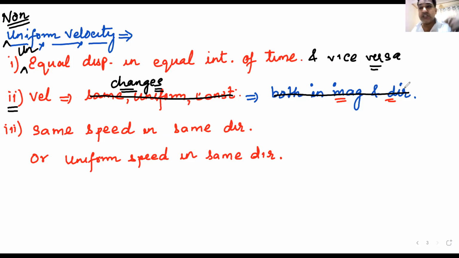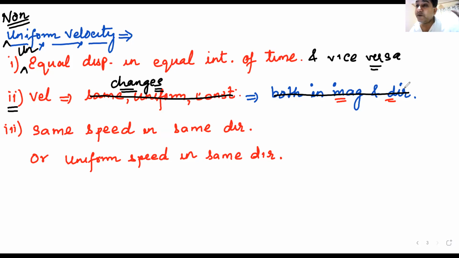How can velocity change? Tell me, how can velocity change? The black one, the non-uniform one. It can change in direction. Only direction, Hannah. Chaturya is still on speed. Chaturya will come to speed in the third point. Leave speed now.